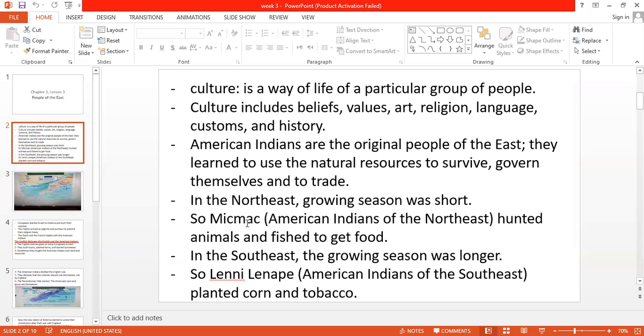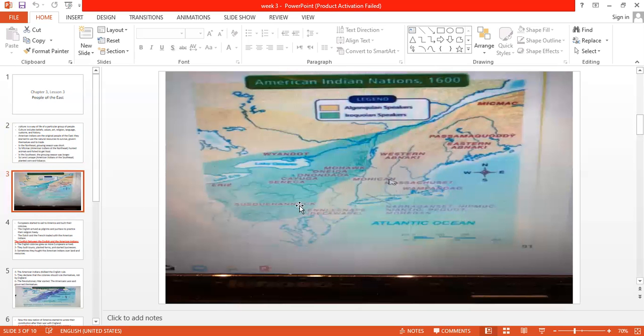Micmac is the name of the American Indians who lived in the Northeast. Because the growing season is short and they farmed little land, the Micmac, the people of the Northeast, hunted animals and fished to get food, of course. Look, this is the East, and this is the Northeast. The people who lived in the Northeast are called Micmac. They are original American Indians.